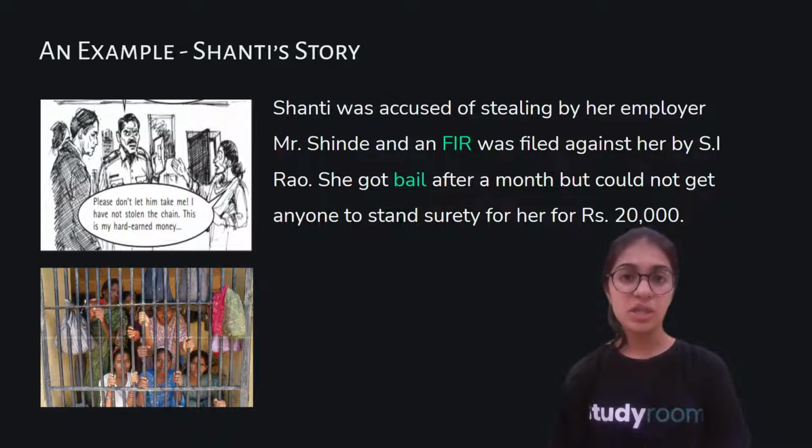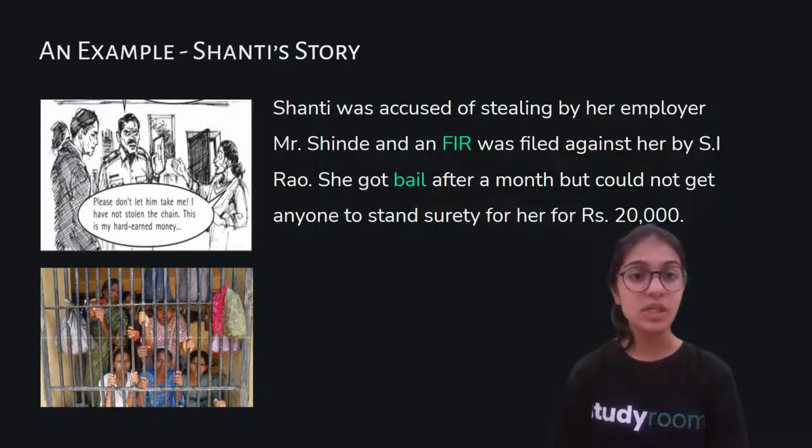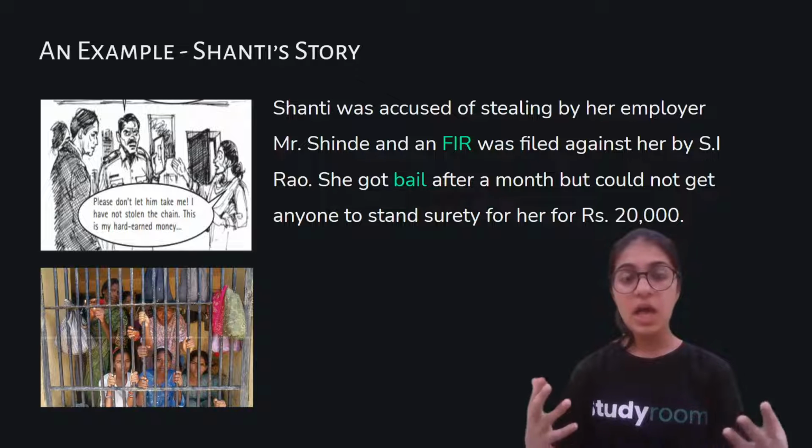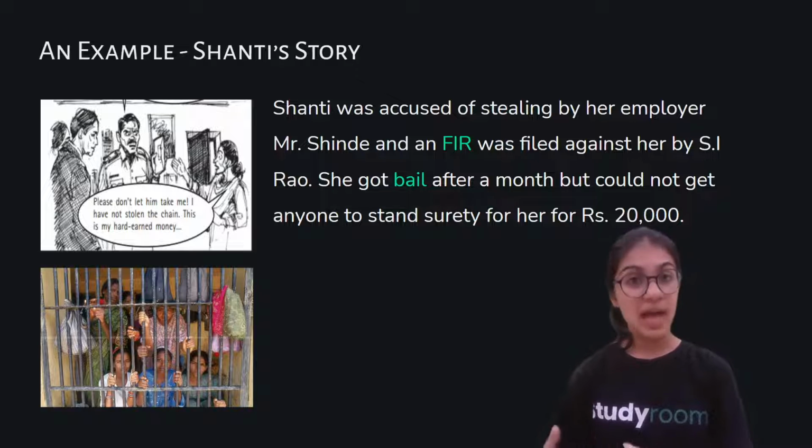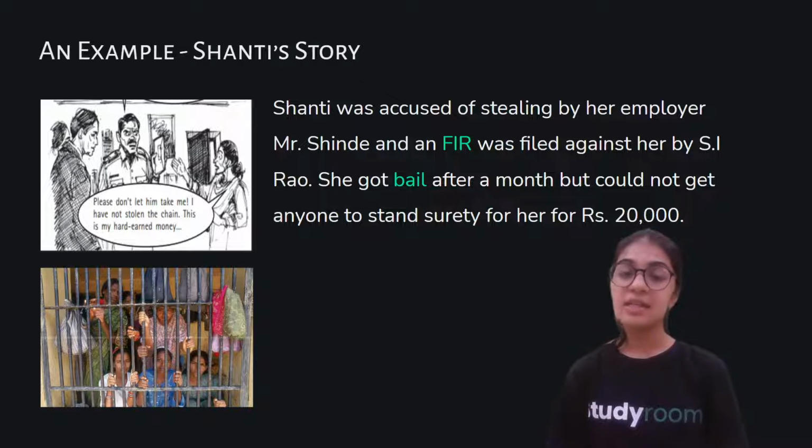Now what does Mr. Shinde do? Mr. Shinde directly goes to Shanti and asks her if she has stolen the chain, but she obviously will deny it even if she has. So she denies completely that she has stolen the gold chain, and then he goes to check her trunk.